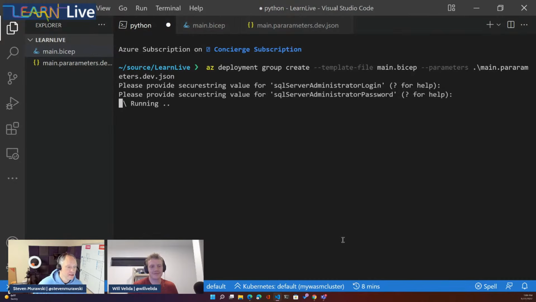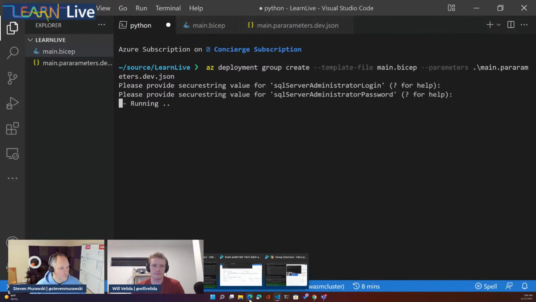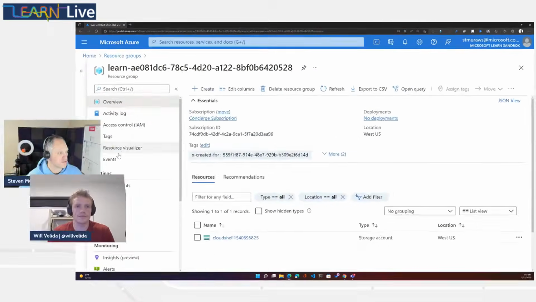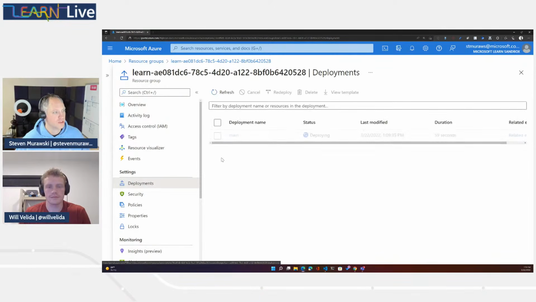But this is going to run, and when this completes, what I want to show you is we'll hop over into the Azure portal so we can see the inputs that came into this template, and I want to verify that our secure parameters do not show up there. While that's running, we can go check it out. I've got my resource group here. We can go to deployments. We should already have, yep, we can see it's deploying there.